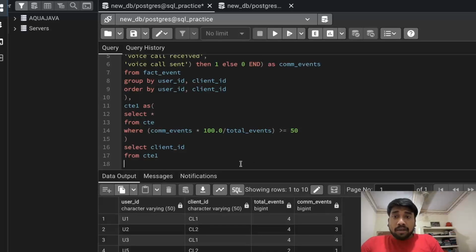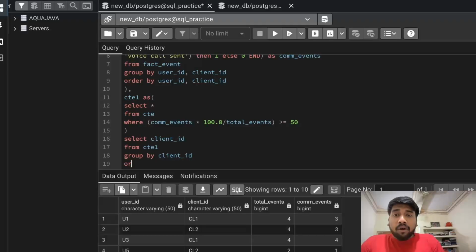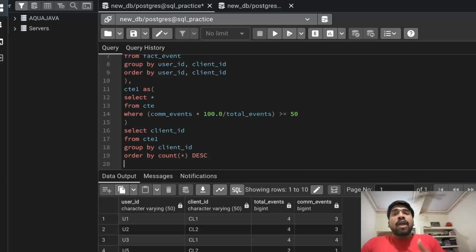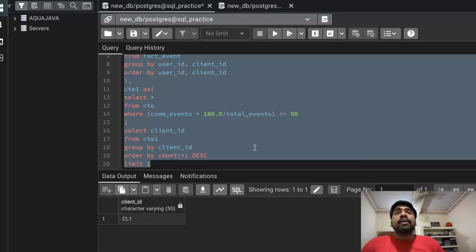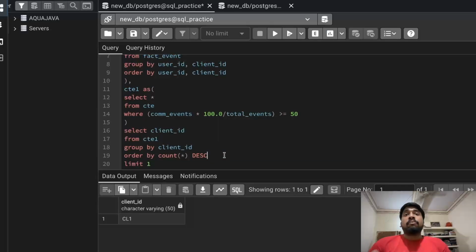Now, just to avoid duplicates, I would like to use group by here. Group by client ID, and order by what? Order by the count. Why? Because we want the maximum number of qualified users that each client has. Okay, order by count star, and that too descending. Okay, and now we have it in descending order. Now we will just use limit 1. With this, we will get our final answer, which is CL1. So this client ID is the client which has the maximum number of qualified users.